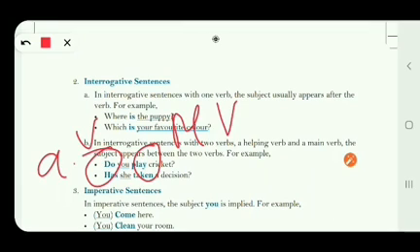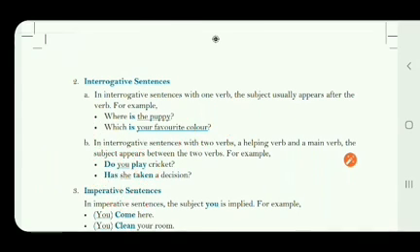And you can see the subject. What is the subject? You. You is the subject. And you can see when there are two verbs in a sentence, an auxiliary verb and a main verb, the subject comes in between the two verbs.